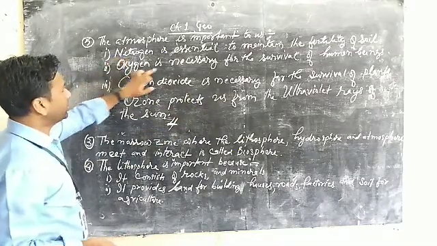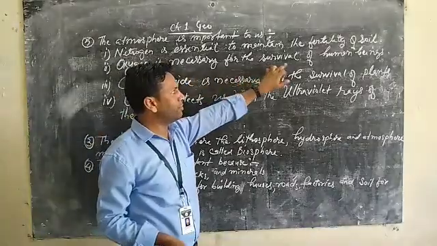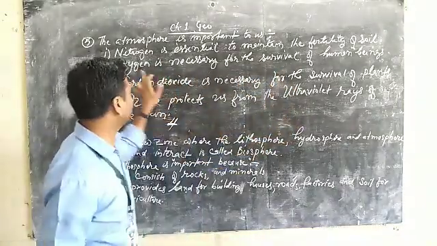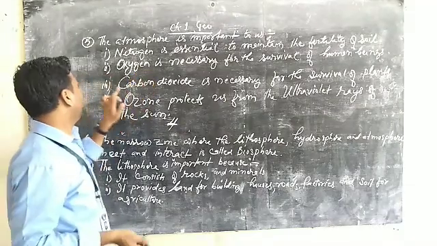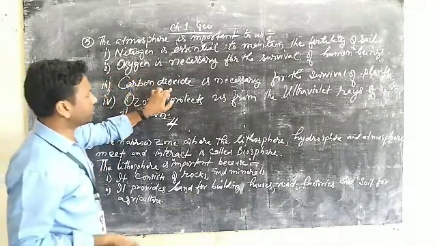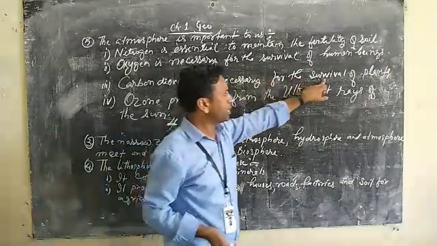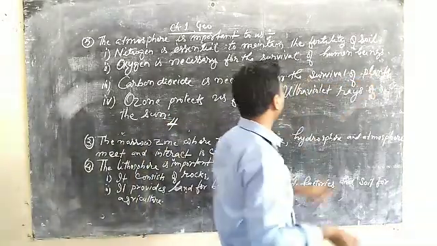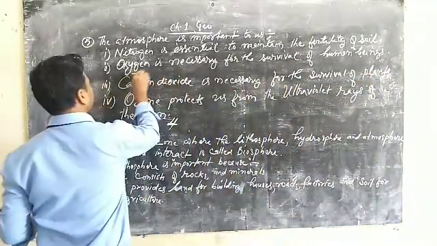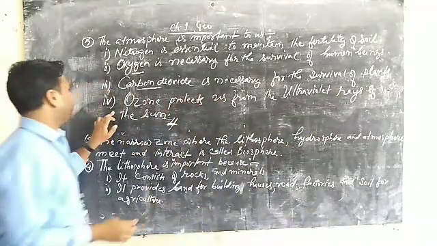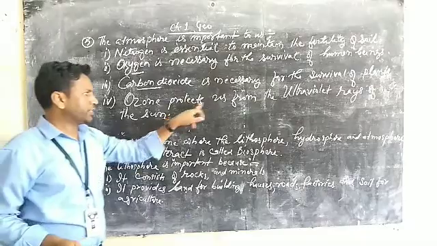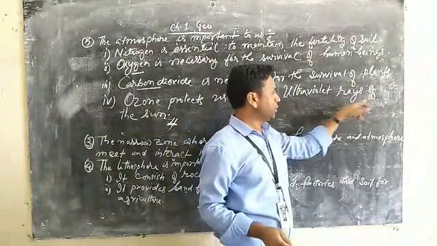Second one, oxygen is necessary for the survival of human beings. So oxygen is also part of our life, which is very essential. Third point, carbon dioxide is necessary for the survival of plants. So here oxygen makes us survive, and carbon dioxide is for the plants. Fourth point, ozone protects us from the ultraviolet rays of the sun.